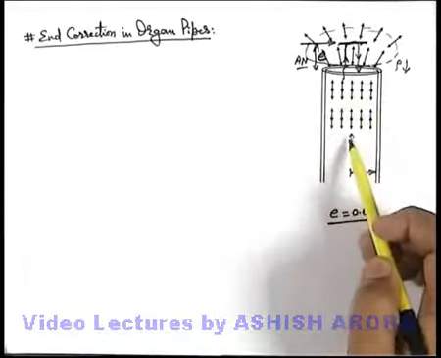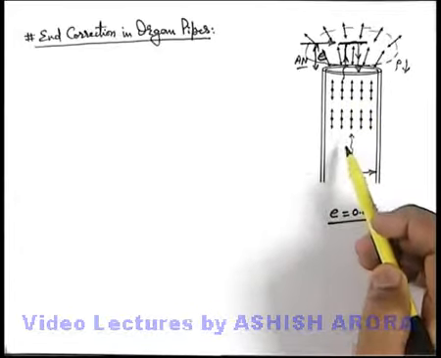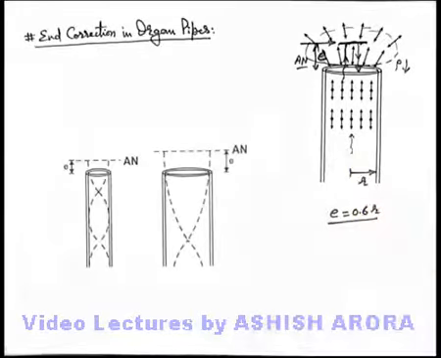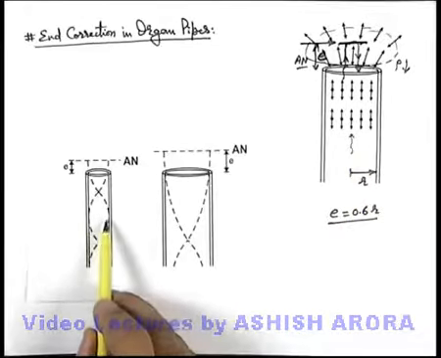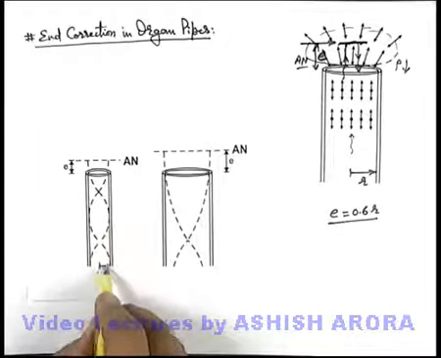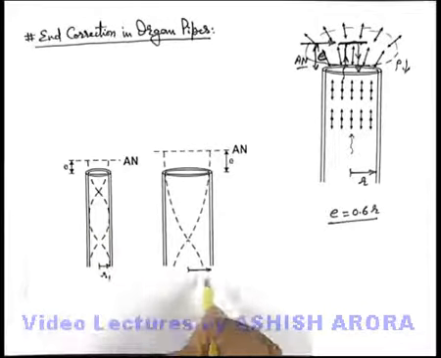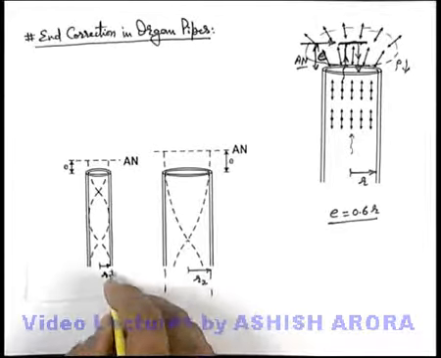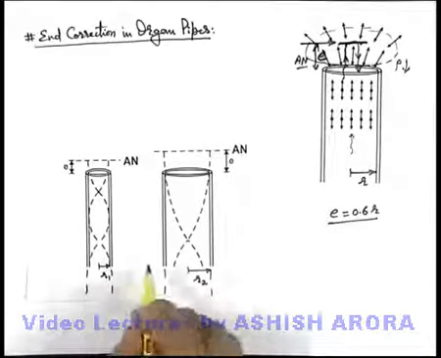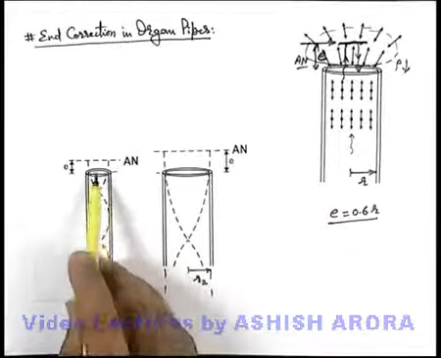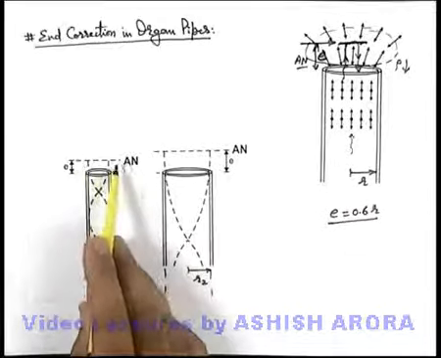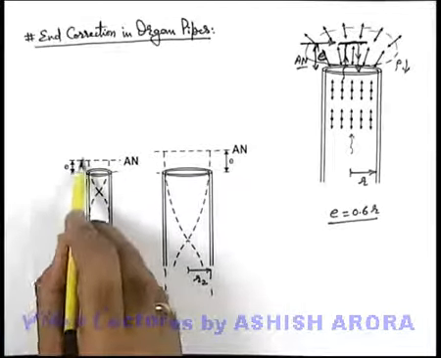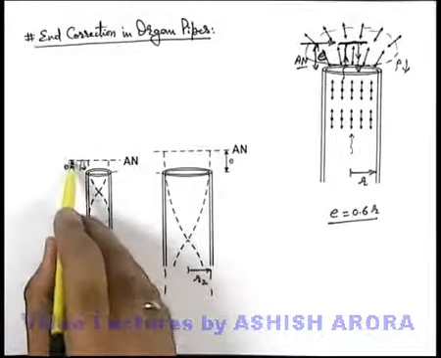Let's have a look at a situation when stationary waves are formed in organ pipes, one narrow and one broad. Here you can see there are two organ pipes given to us. One is narrow, of radius R1, and the other is relatively broad, of radius R2. These are two sections which we can see here. The pipes are relatively lengthy. At the open end of the narrow pipe, the medium particles are easily scattered by the wave coming from the organ pipe. So the wave is reflected from a very small distance, which is why the end correction is low.